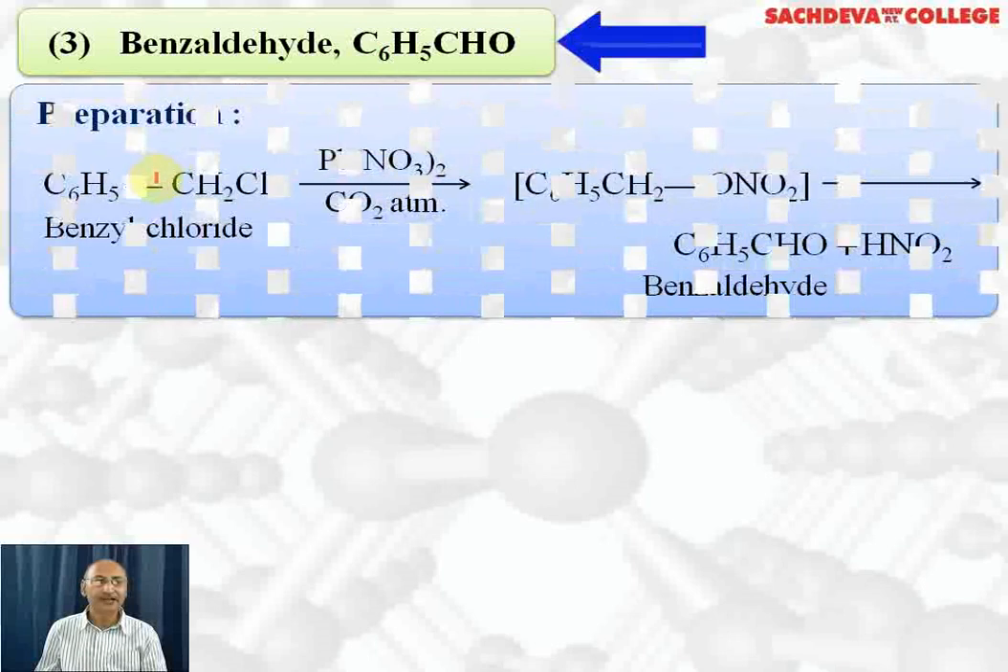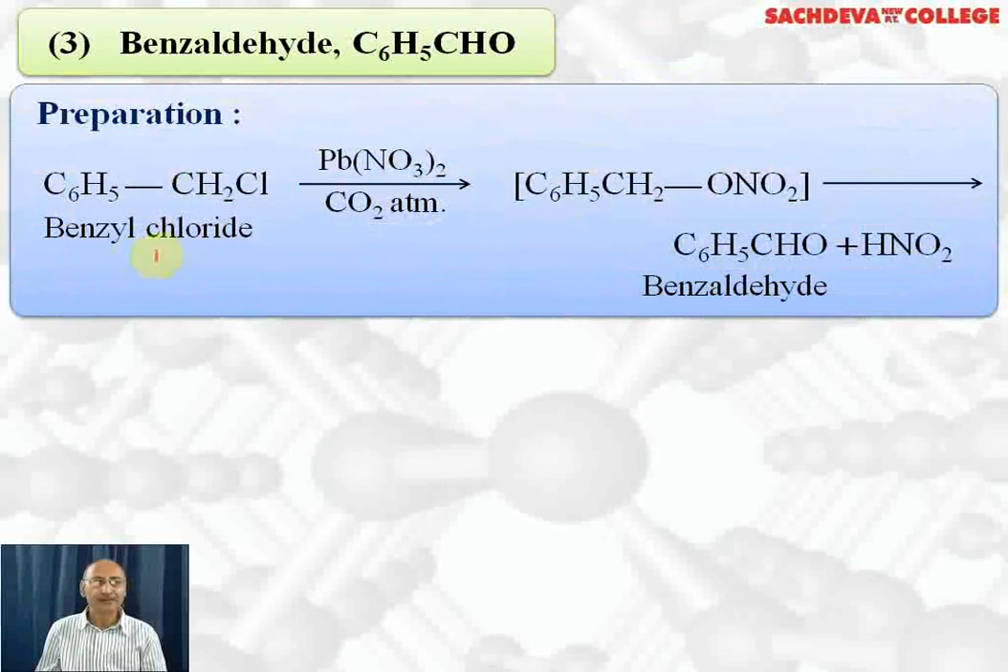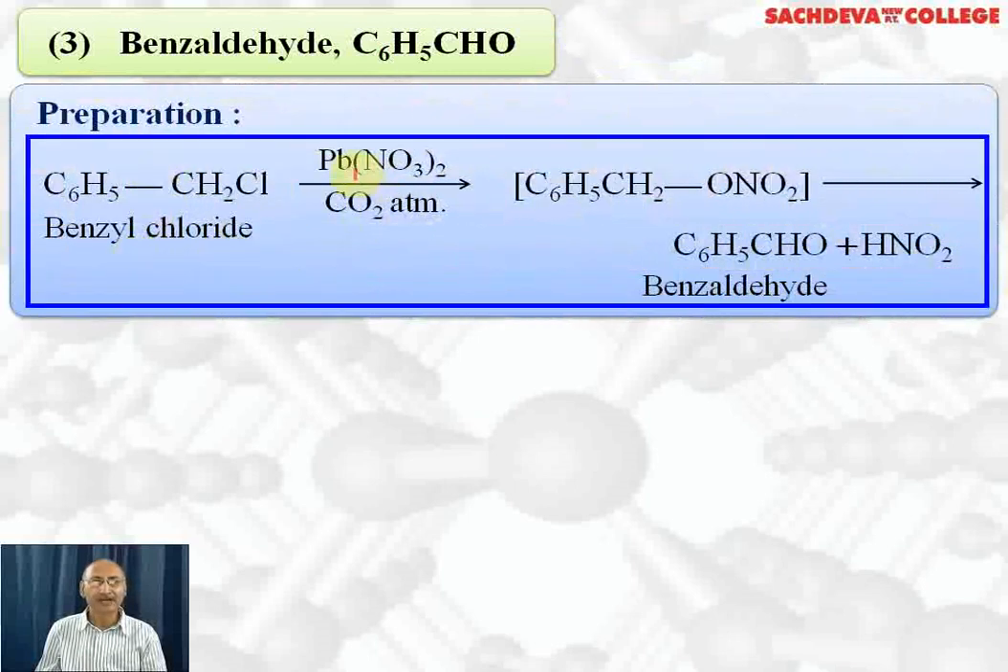Next, we are taking benzaldehyde. Benzaldehyde can be prepared by oxidation of benzyl chloride with lead nitrate. In the first step, Cl is replaced by ONO2, and from here HNO2 is removed and the product formed is benzaldehyde.